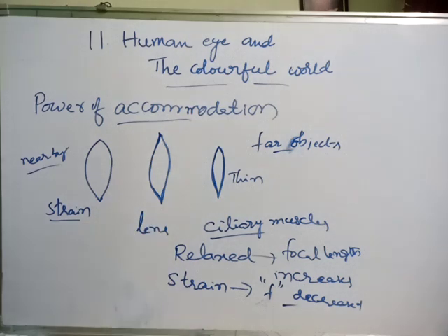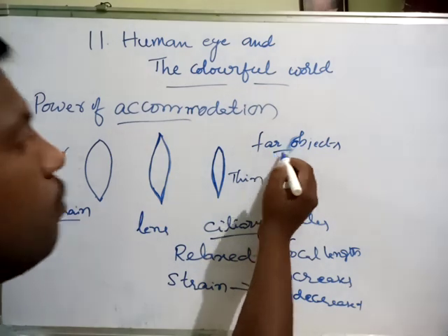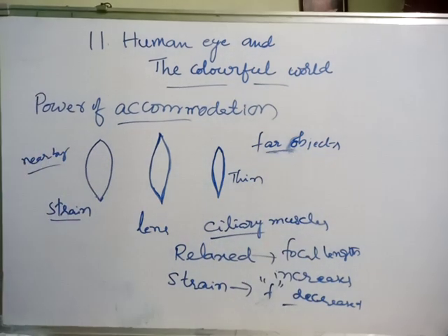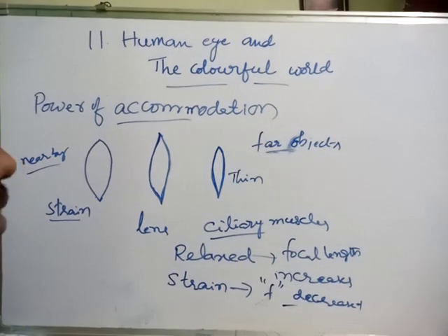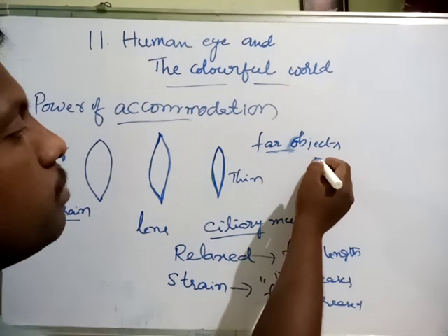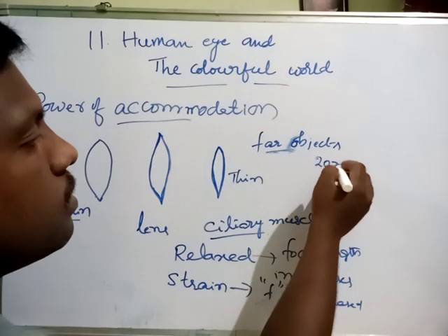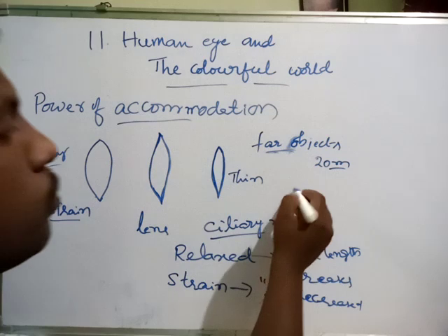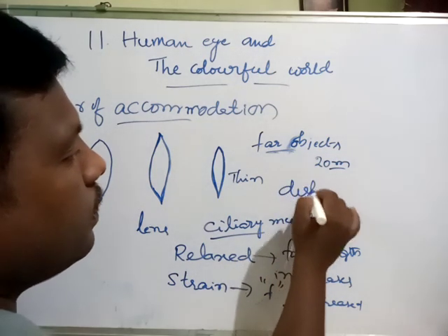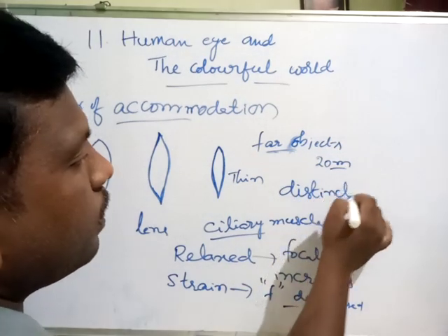Here there are two different points. For example, a person can see a far object, say at 20 meters, very clearly. That is what we call distinctly, meaning very clearly.